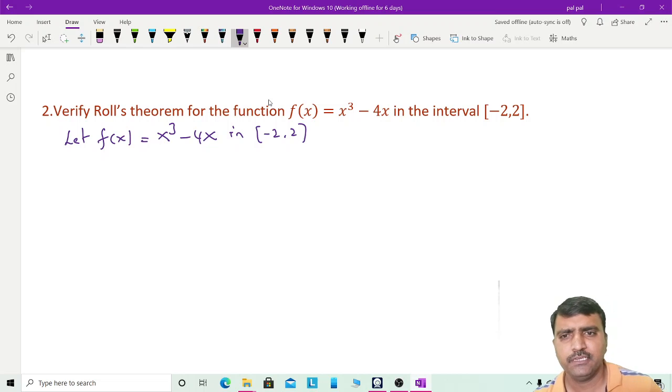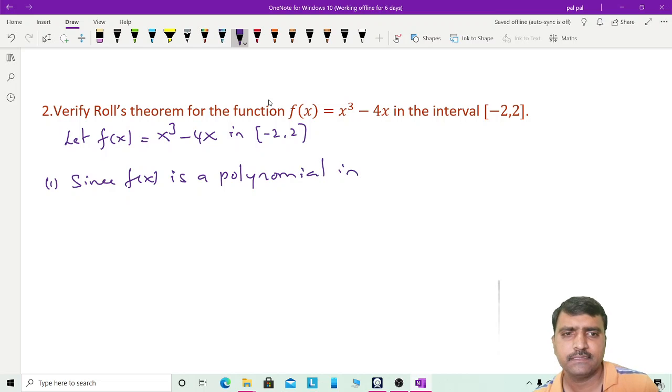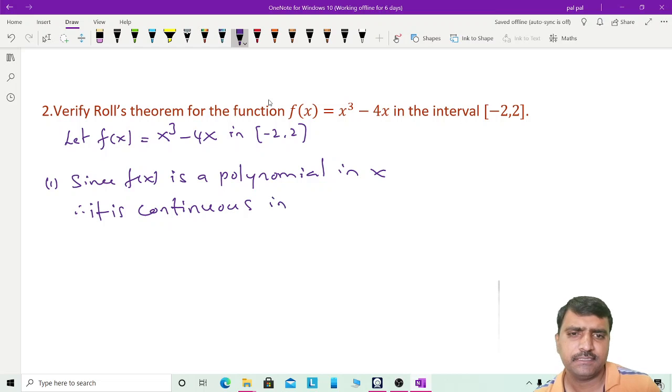Like the previous problem, this is also a polynomial. So since f of x is a polynomial in x, therefore it is continuous in the interval -2 to 2.